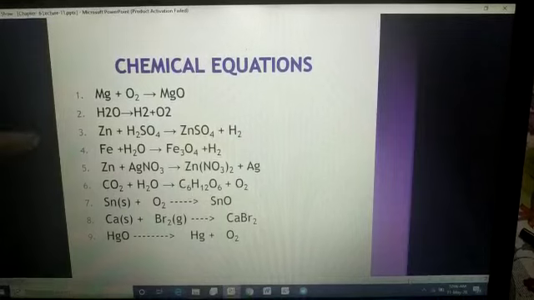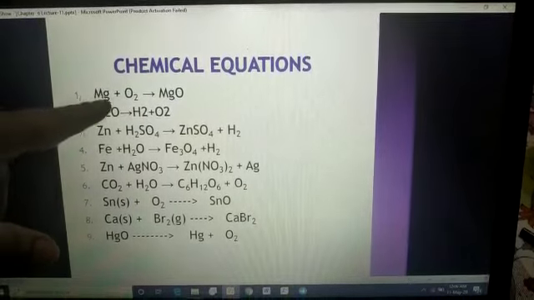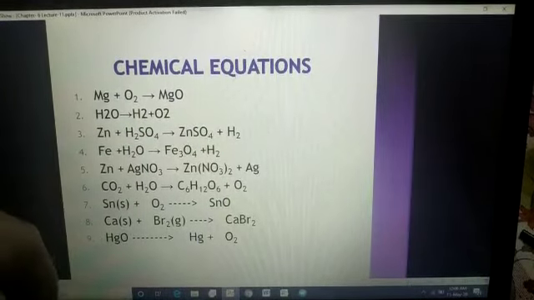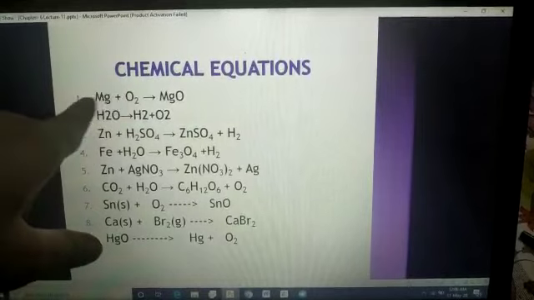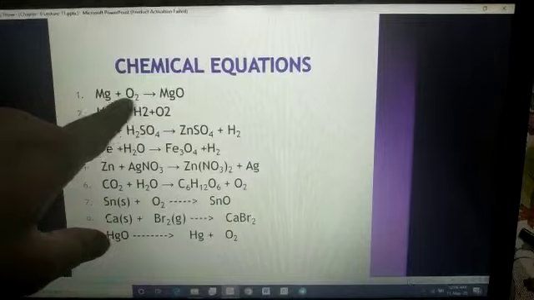See, here some examples are written. The first reaction, magnesium is reacting with oxygen to form magnesium oxide. See, this is the reactant side and this is the product which is forming by the reaction between the two.